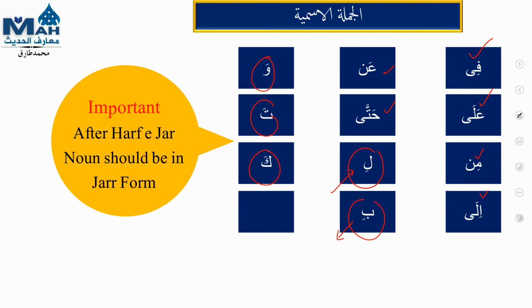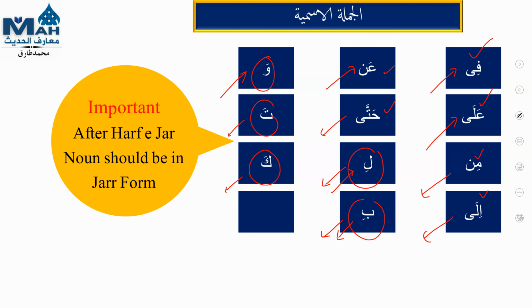So fi, what does it mean? In, ala, at, min, from, ila, towards, an, from, hatta, till, li, for, ba, with, waw kasamiya, ta kasamiya, kaf, likewise, or you can say it is used for resemblance.